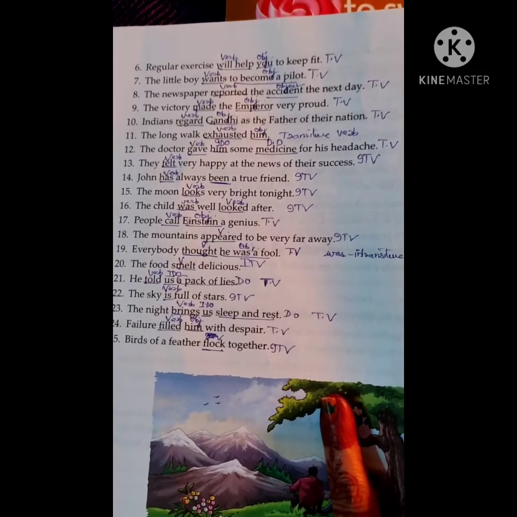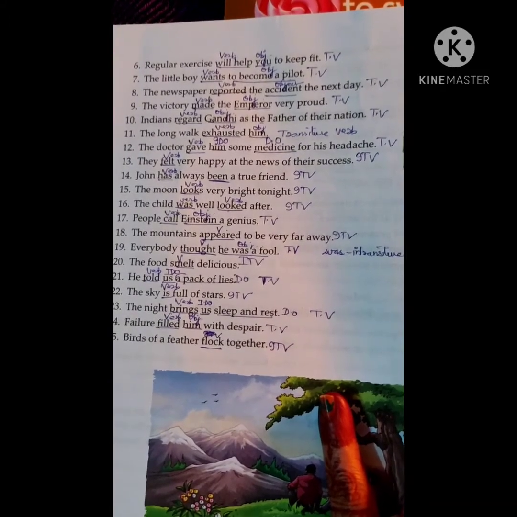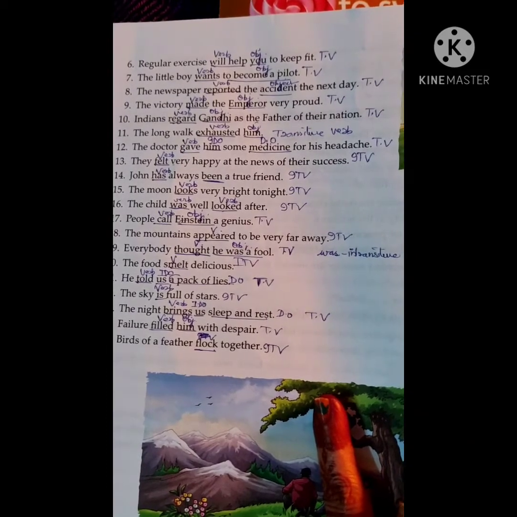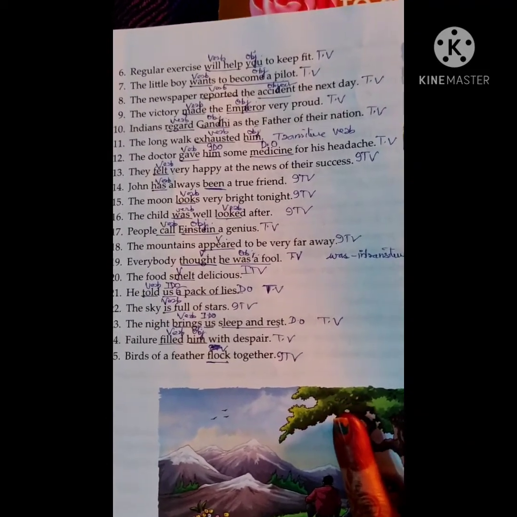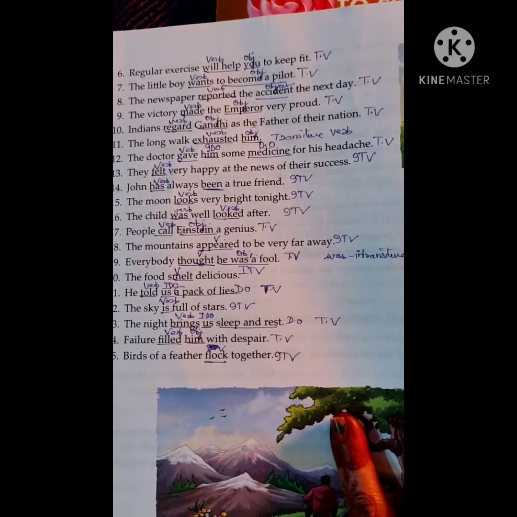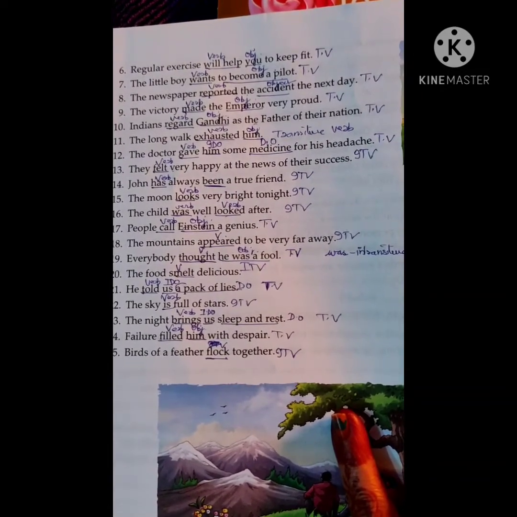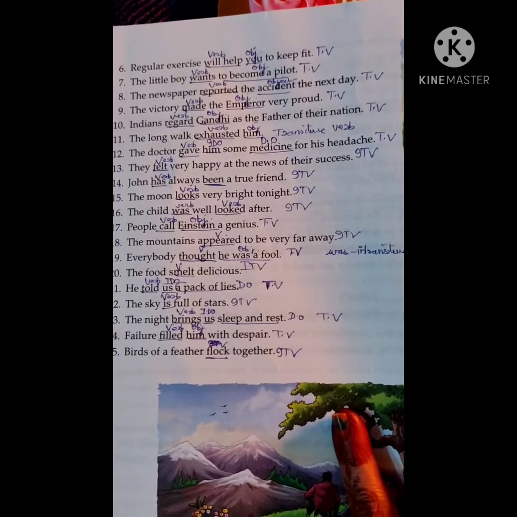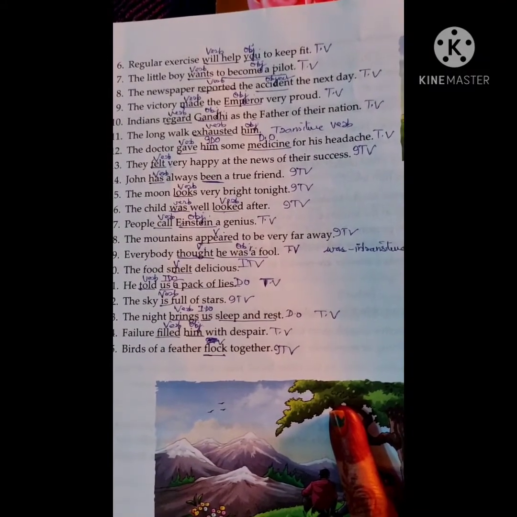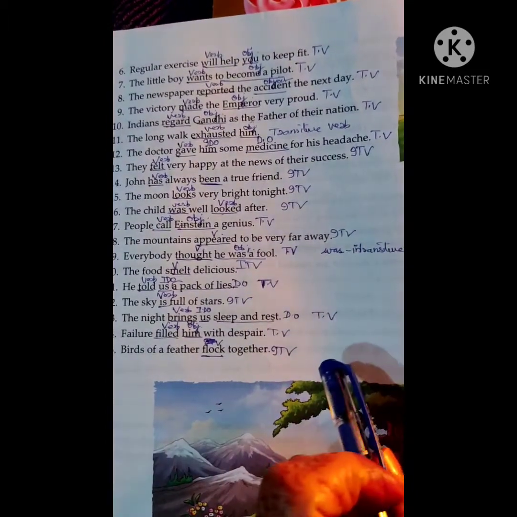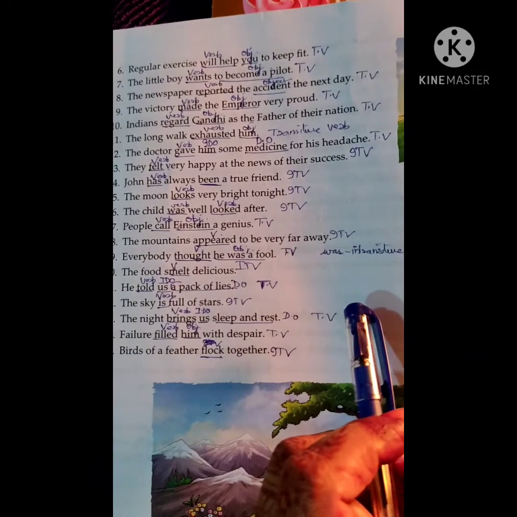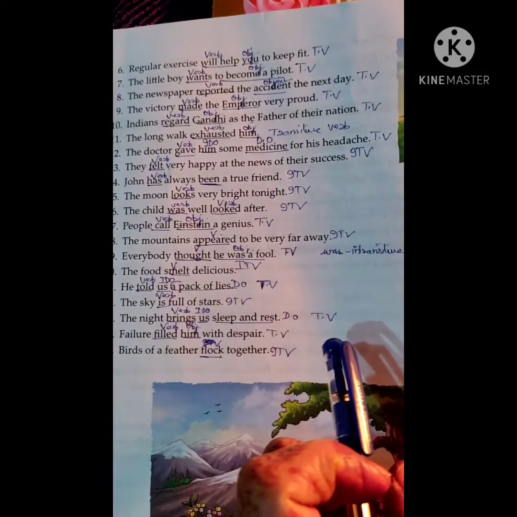The little boy wants to become a pilot. Wants, verb. To become a pilot, object. And the sentence is transitive verb. The newspaper reported the accident the next day. Reported, verb. Accident, object. And the sentence is transitive verb. I have written short form here. In exam, you will write full: transitive verb, intransitive verb, direct object, indirect object.